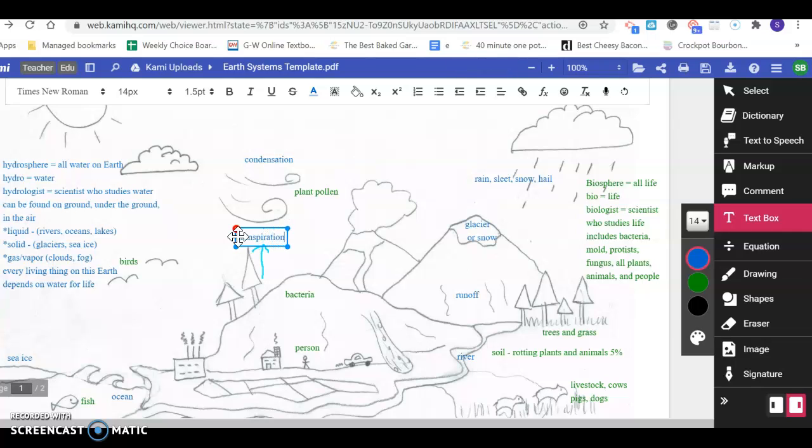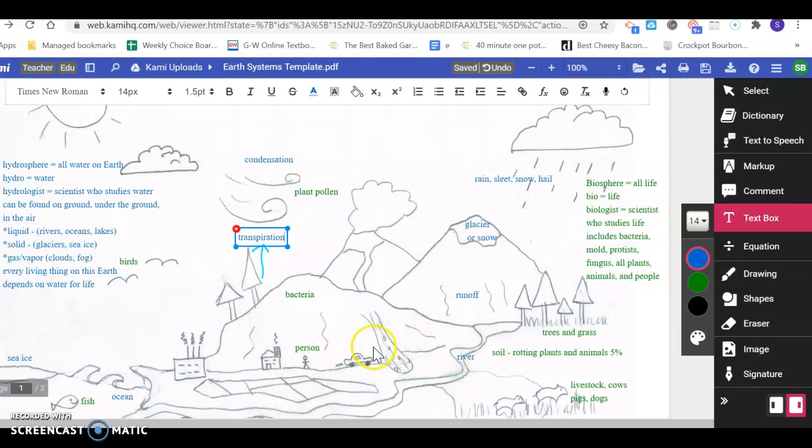Transpiration. The water comes off of the trees. It goes back into the air. It comes off of their leaves. Okay, a little bit. That's good. Okay, we also have over here,